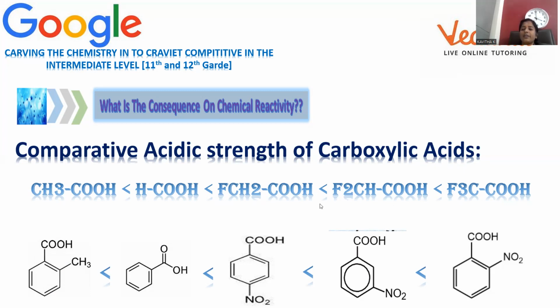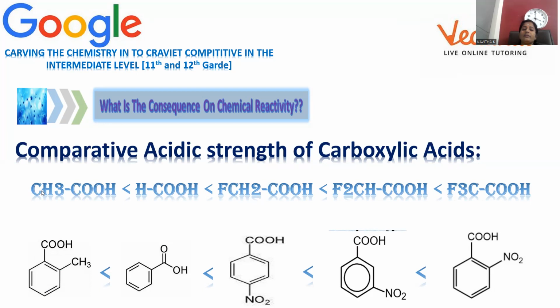This is purely explained by means of inductive effect. What inductive effect do we have in this molecule? Plus I effect is there, because methyl is always electron releasing due to the hyperconjugation effect, and electron releasing means a plus I effect group is there. Whenever electron is released on this, so what is an acid? Any acid has a natural tendency to release H plus. H plus releasing feasibility should be high, then only we can say it is stronger.